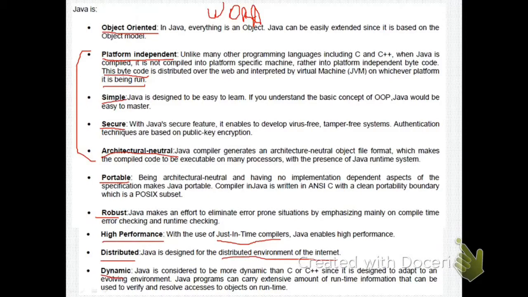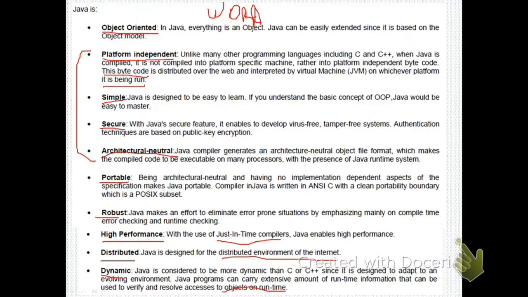So Java provides high performance with the use of just-in-time compilers. The Java language is distributed, to be run on the distributed environment of the internet. Java language is dynamic, that is, it is considered to be more dynamic than C or C++ since it is designed to adapt to an evolving environment. And a Java program can carry an extensive amount of runtime information that can be used to verify and resolve accesses to objects at runtime.